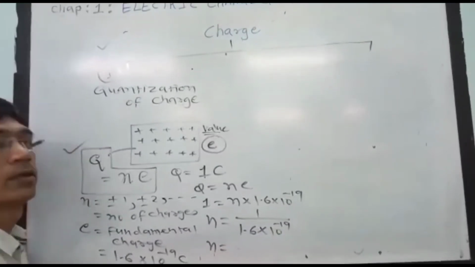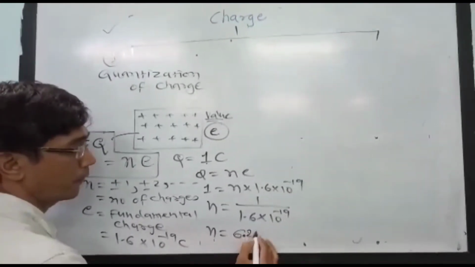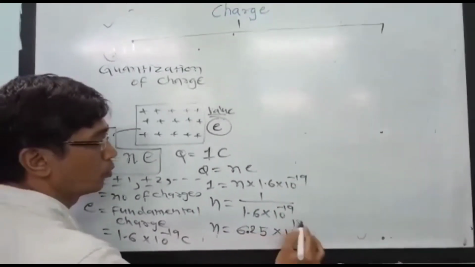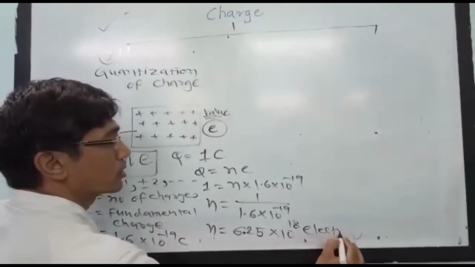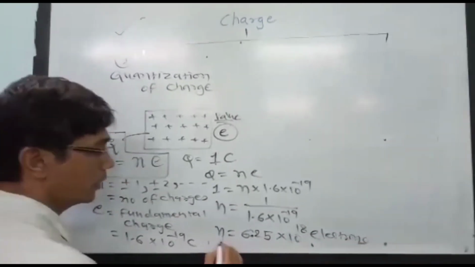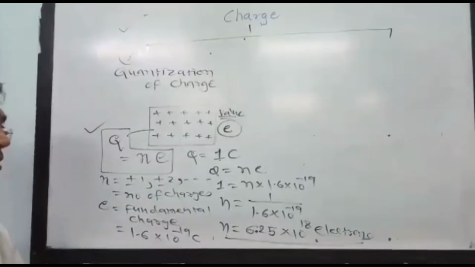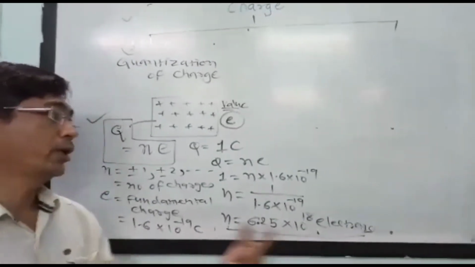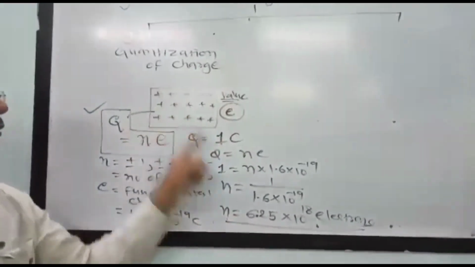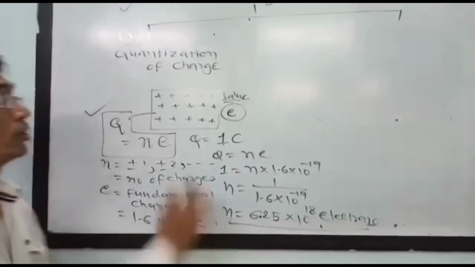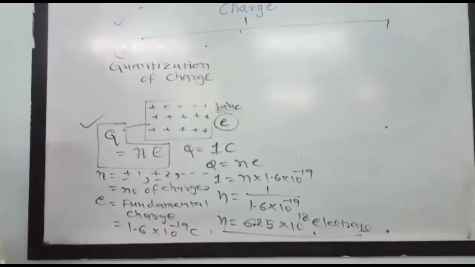So N is given by 6.25 × 10 raised to 18 electrons. So if you take 6.25 × 10 raised to 18 electrons, then you will get 1 coulomb charge. So this is the quantization of the charge.